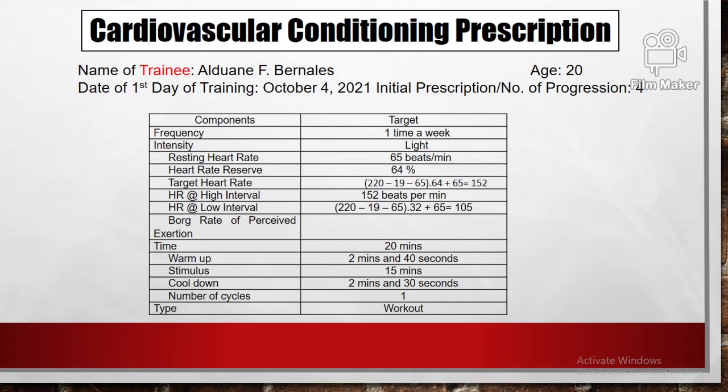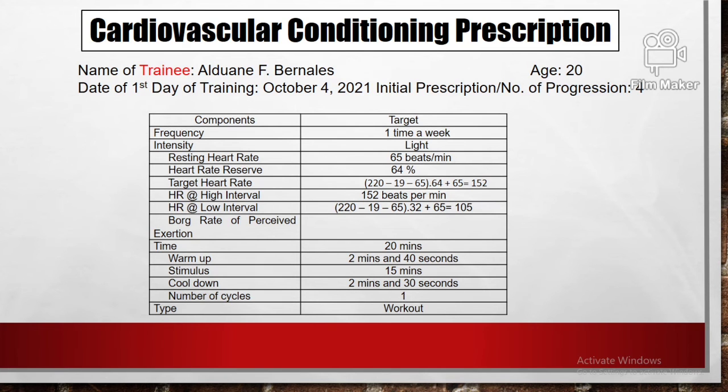For the resting heart rate, it will be 65 beats per minute and the heart rate reserve will be 64%. So the target heart rate will be 220 minus 19 minus 65, times 0.64, plus 65, equals 152.